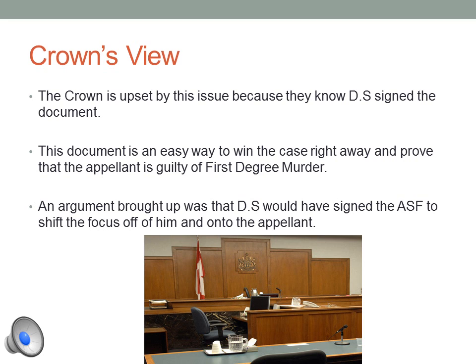And these would be the Crown's views on the ruling of the judge. The Crown was very upset by this because they were there when DS had signed the document, but they had not had a recording or a videotaping of DS signing the document. This document could have been an easy way for the Crown.